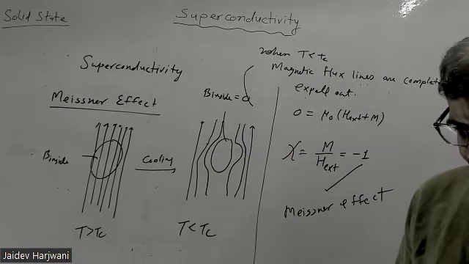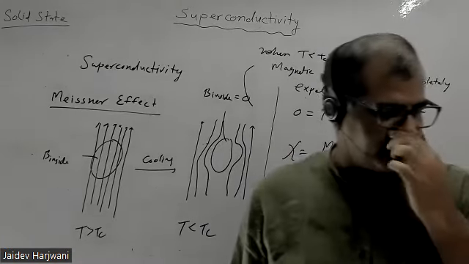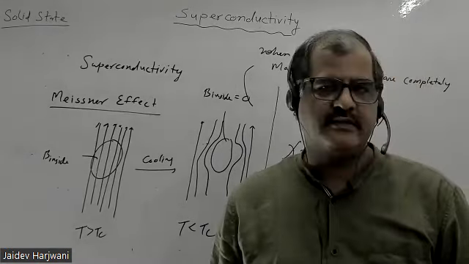The expel out means बाहर निकल जाती है, inside में जीरो है. नहीं जा पाता है. Your magnetic field is not able to penetrate inside the metal superconductor. Now if your material has perfect conductivity, suppose you have a material which has very high conductivity, in that case also your B cannot penetrate inside.